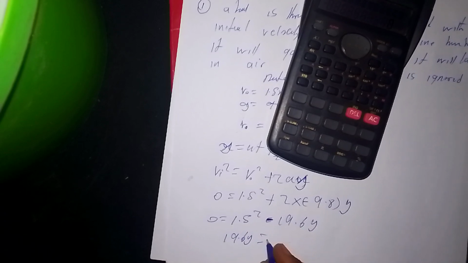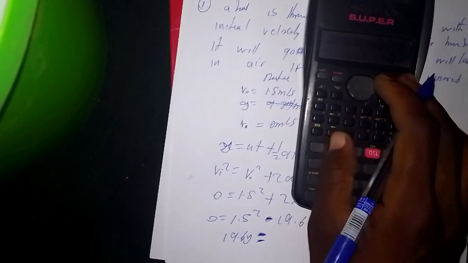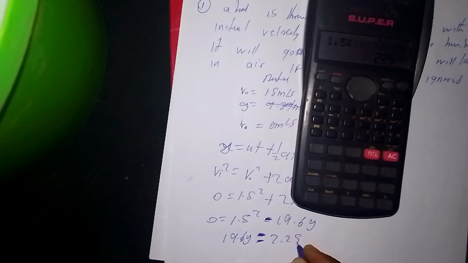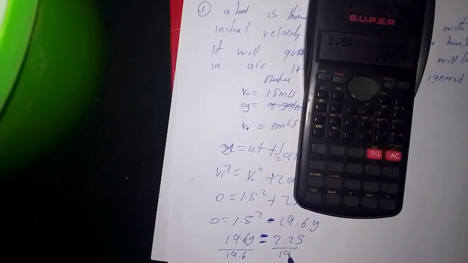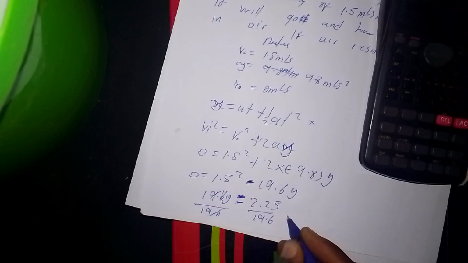So then we have 1.5 squared, which is 2.25, over 19.6 on both sides.